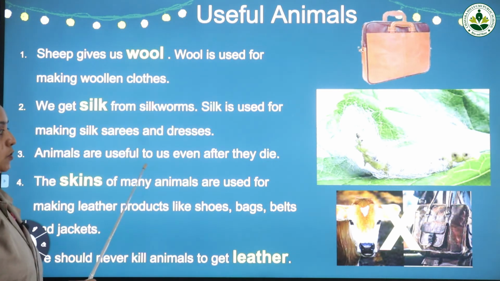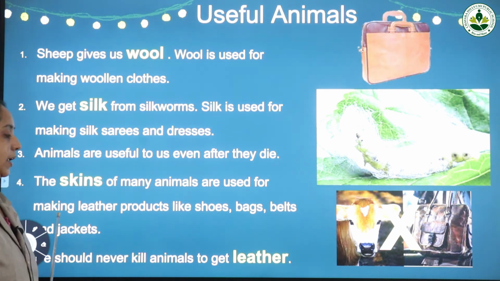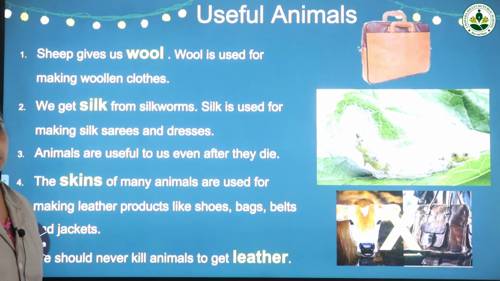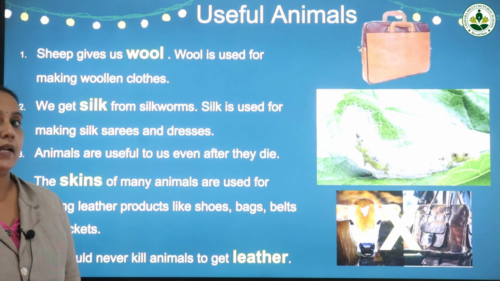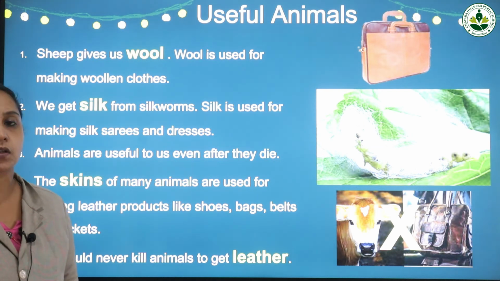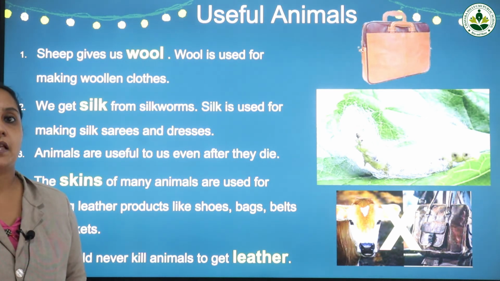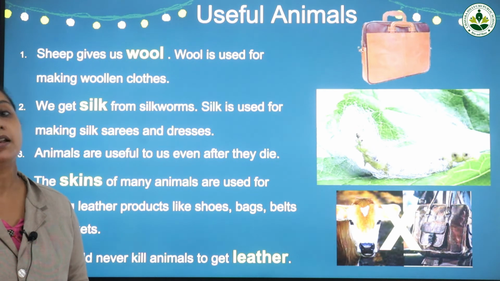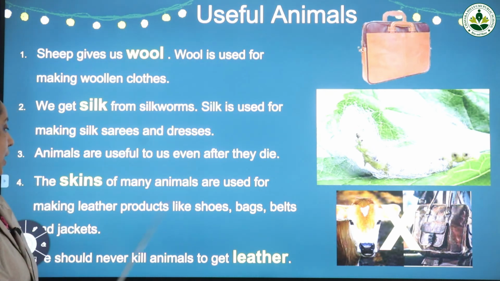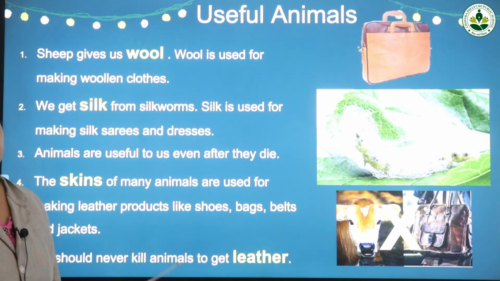So animals are useful to us even after they die, and the skins of many animals are used for making leather products like shoes, bags, belts and jackets. So shoes, bags, belts and jackets are made from the skins of dead animals, and those animal skins are processed. Some chemical processes are undergone, and likewise it is made into leather products.